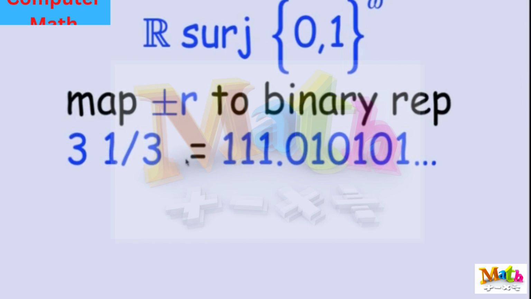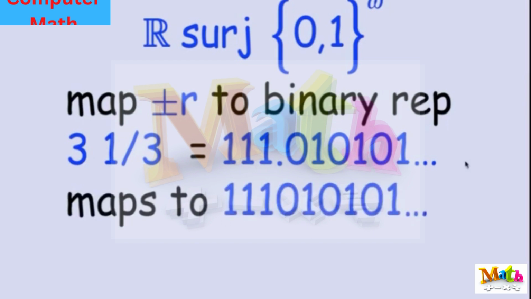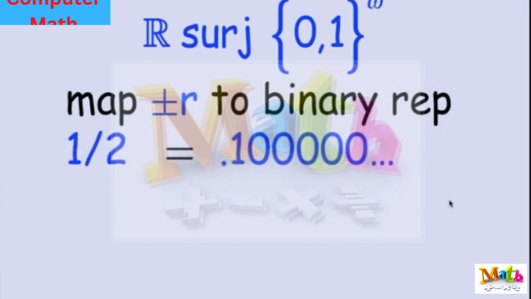Anyway, just as there's a decimal expansion of every real number, there's a binary expansion, just using base 2. So here's the binary expansion of 3 1/3. What I'm going to do is map 3 1/3 to this binary sequence. I'm going to ignore the binary point, and I'm just going to map it to the sequence 1, 1, 0, 1, 0, 1, 0, 1. Okay? And I claim that this is a surjection because you're going to hit every possible binary sequence in this way.